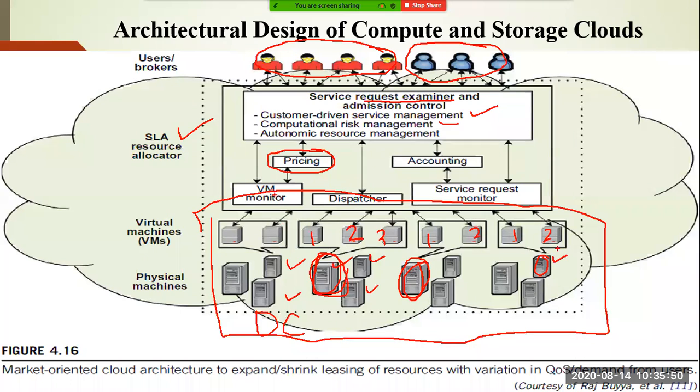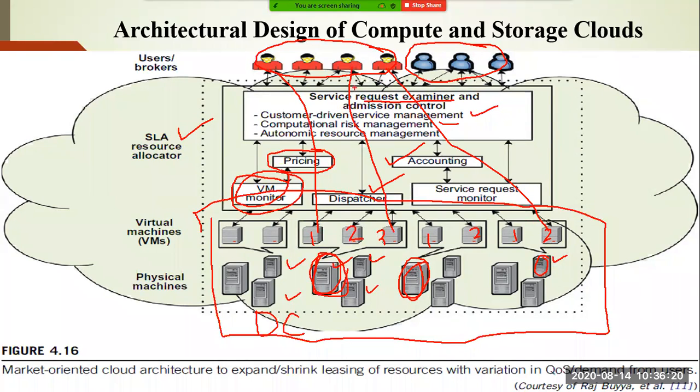These virtual machines are monitored by this particular unit, the VM monitor. How much price a user has to pay will be decided by this accounting unit. And the dispatcher decides which user's work will be mapped to which virtual machine. For example, this user executes in this virtual machine, and that user executes in that virtual machine; that will be decided by this particular dispatcher.